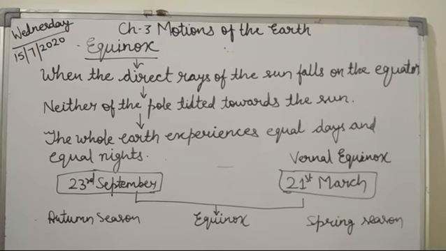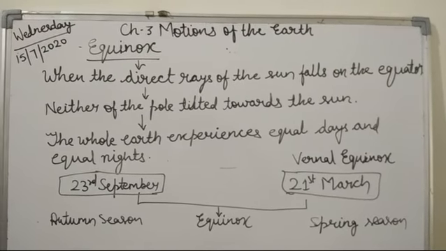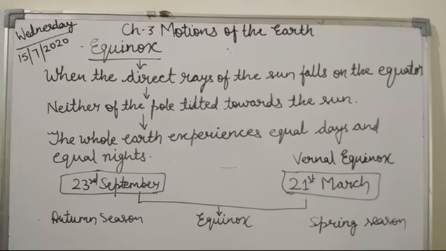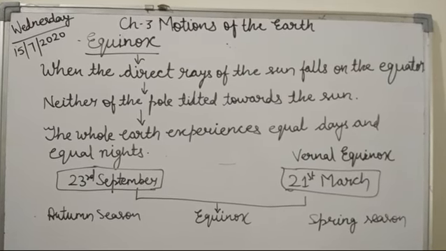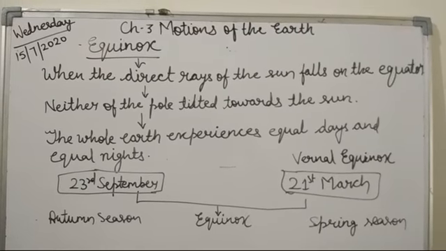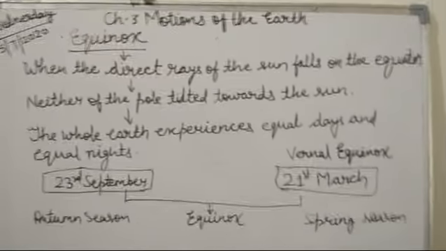Then on 23rd September there is the autumn equinox, whereas on March 21 it is known as the vernal or spring equinox. Therefore the length of day and night is equal all over the world. So students, to sum up, we can say that the motions of the earth are of two types, rotation and revolution. Rotation results in day and night, whereas revolution results in the four seasons. So there are the positions of the equinox.